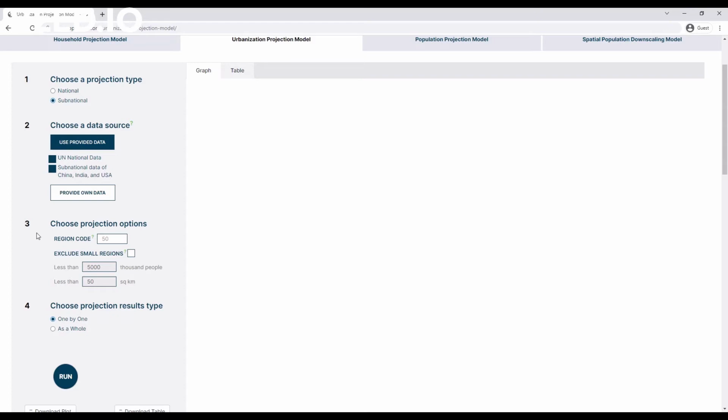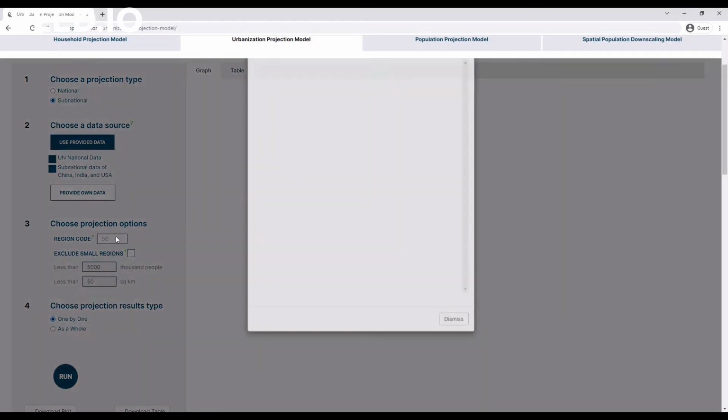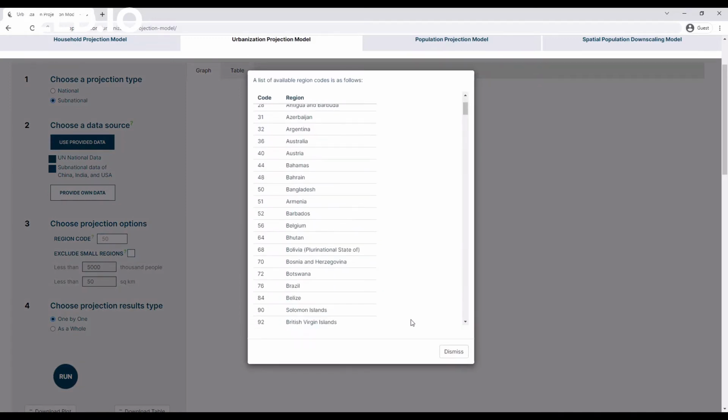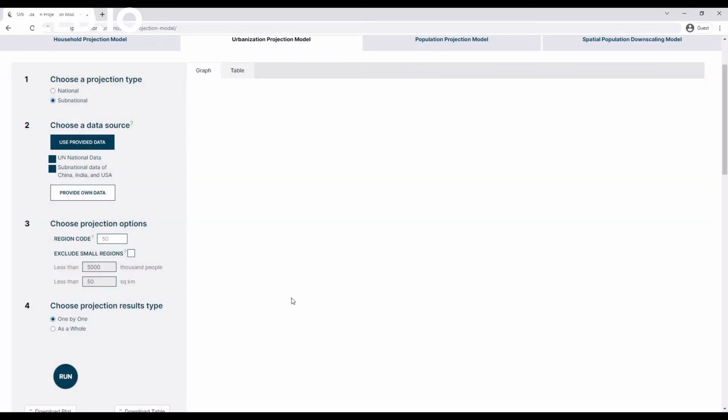The third option allows you to first specify the region of interest based on its code listed in its corresponding Help message box. And second, to exclude regions with small geographic areas and/or low population sizes from being included in the projection calculations.